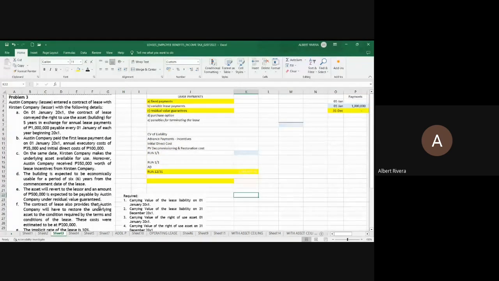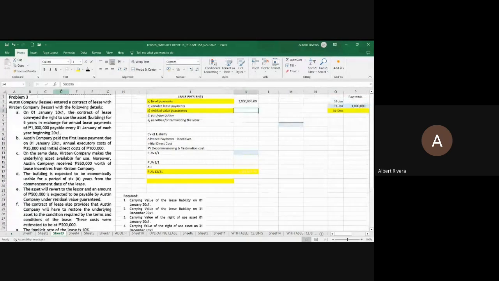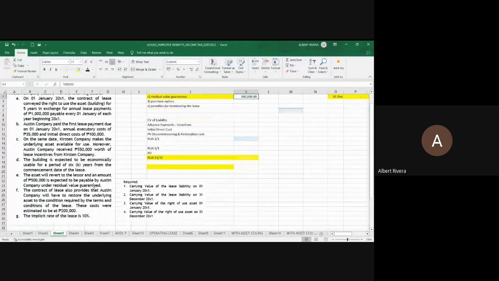Okay? Now, what are the lease payments that came in? We have the fixed rental payments amounting to 1 million pesos. We have no variable rental payments. We have no purchase option. We have no termination penalties. But we have the guaranteed residual value amounting to 500,000 cited in letter E. The asset will revert to the lessor and an amount of 500,000 is expected to be payable by Austin under residual value guaranteed.